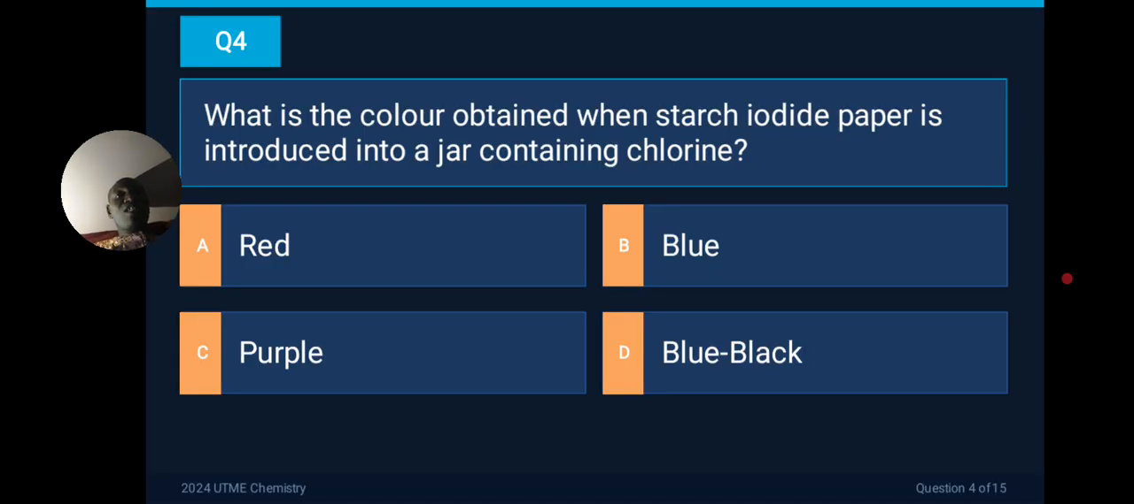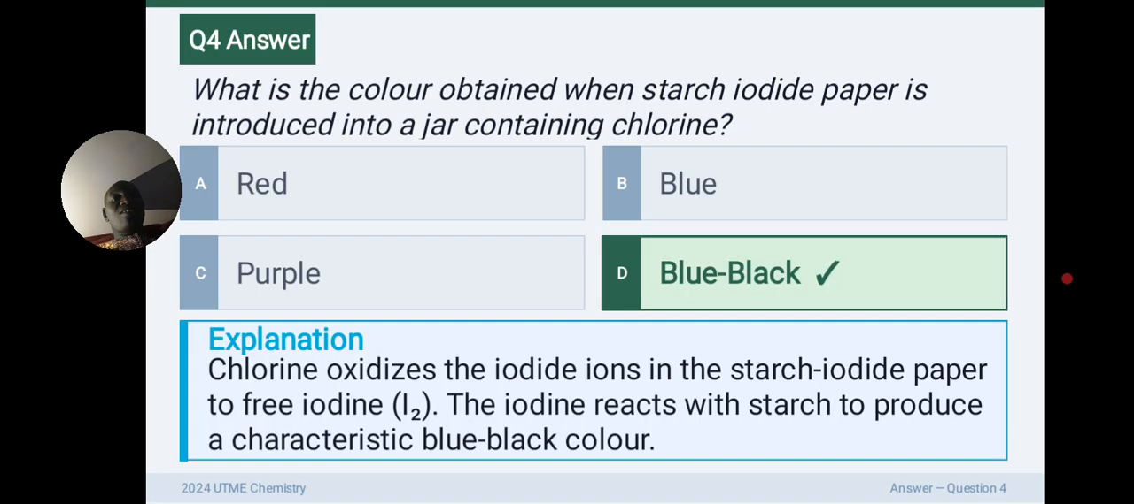Question 4 now says, what is the color obtained when starch iodide paper is introduced into a jar containing chlorine? This is actually a test for carbohydrate, and this is qualitative analysis. What do you use to know that this is a starch? So what color is produced? A, red, B, purple, C, blue, D, blue-black. Correct answer is D, blue-black. That signifies the test for presence of starch with iodine. So if you want to test the presence of starch, you can use iodine.